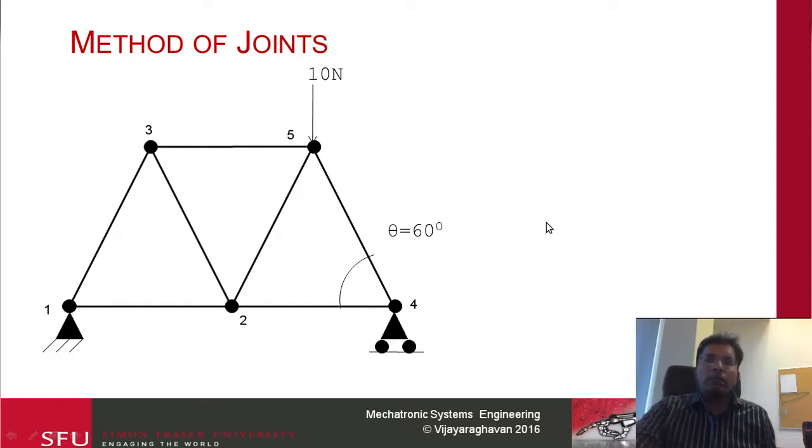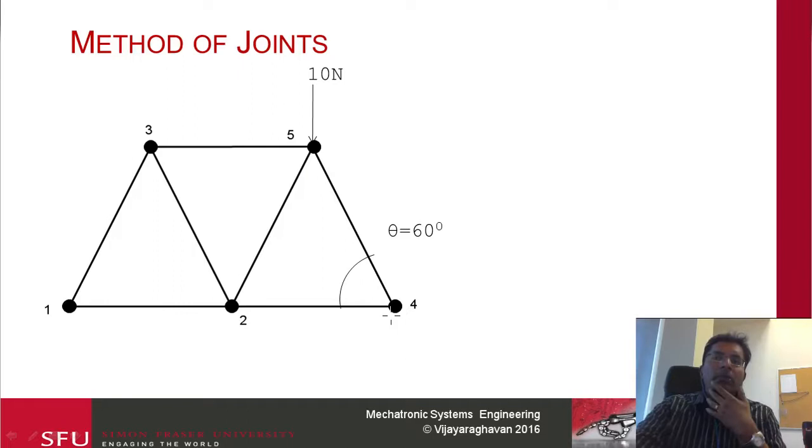Notice that the first thing I do is get rid of the constraints. So I'm going to get rid of this one and this one. As soon as I get rid of the constraint, I need to support the structure, otherwise it's just going to fall off. Since this was fixed, I need to apply two forces, the vertical and the horizontal. This one is just going to be a vertical force.